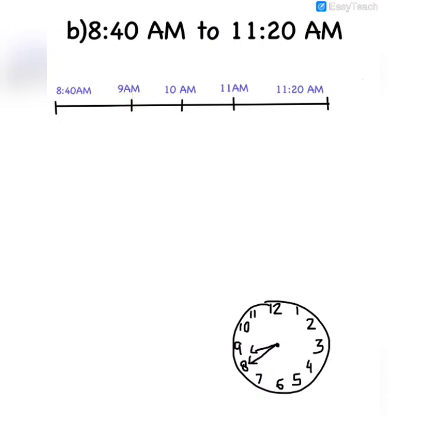Children, if you find some problem in calculating the minutes, you can simply draw a rough clock, and then you can calculate. At 8:40 the minute hand is on 8, and at 9 o'clock the minute hand will be on 12. So how many minutes have been covered? 5, 5, 5, 5, that is 20 minutes. If you find some problem in calculating minutes, just draw a rough clock and calculate. So from 8:40 to 9 am we have 20 minutes.